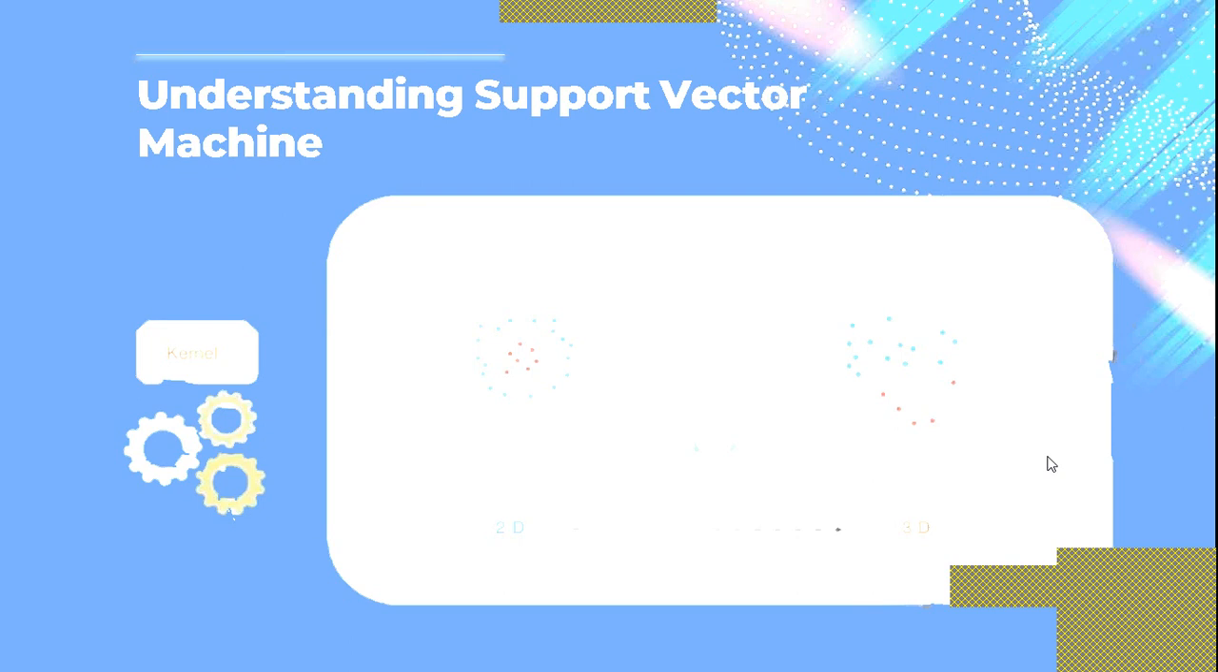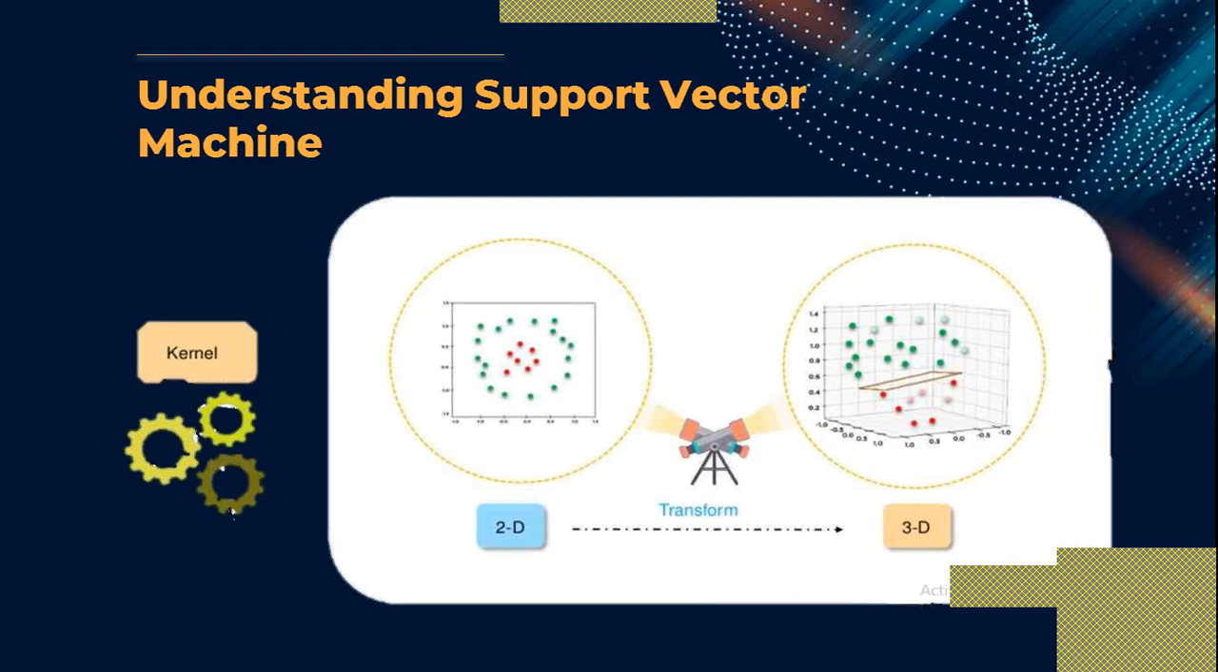Kernel function is an inbuilt function in Python, so you can use the kernel function for transforming two-dimensional data into three-dimensional data. And now you can see that this two-dimensional data is converted into three-dimensional data. Now you can easily make a hyperplane and see that all the upper points are the green color and the lower points are the red color. So it is an easy way of converting two-dimensional data into three-dimensional data.